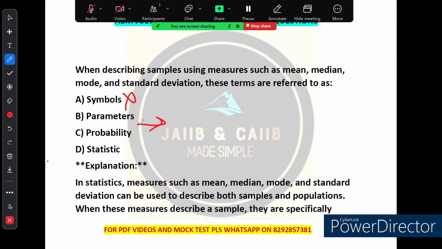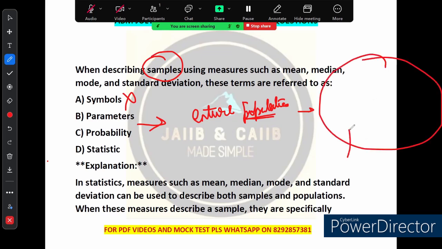Second option says parameter. Parameter is used to describe the entire population. Remember, this parameter is used to describe the entire population, right? It describes the whole population, not just samples, but we are referring here to samples. So for example, the mean of the entire population is called a parameter. Suppose this is our population and its mean is this, so this mean is called a parameter, right? So this option does not apply here since we are focusing on a sample. It is clearly written: while describing a sample using measures like mean. So this is also incorrect.